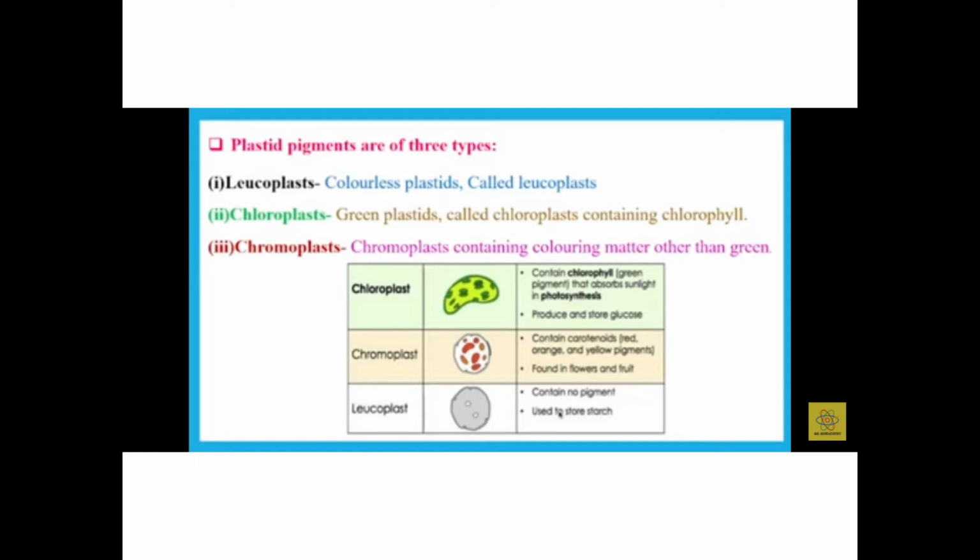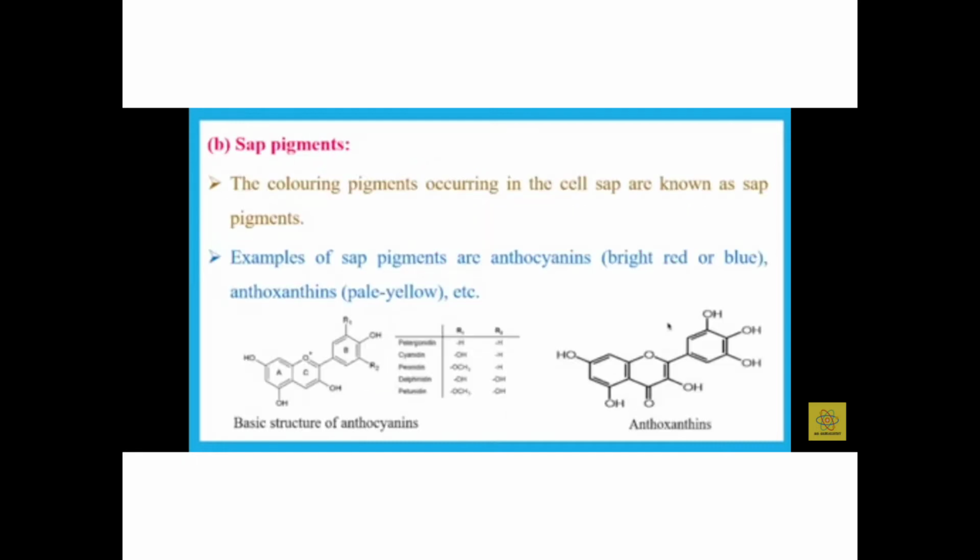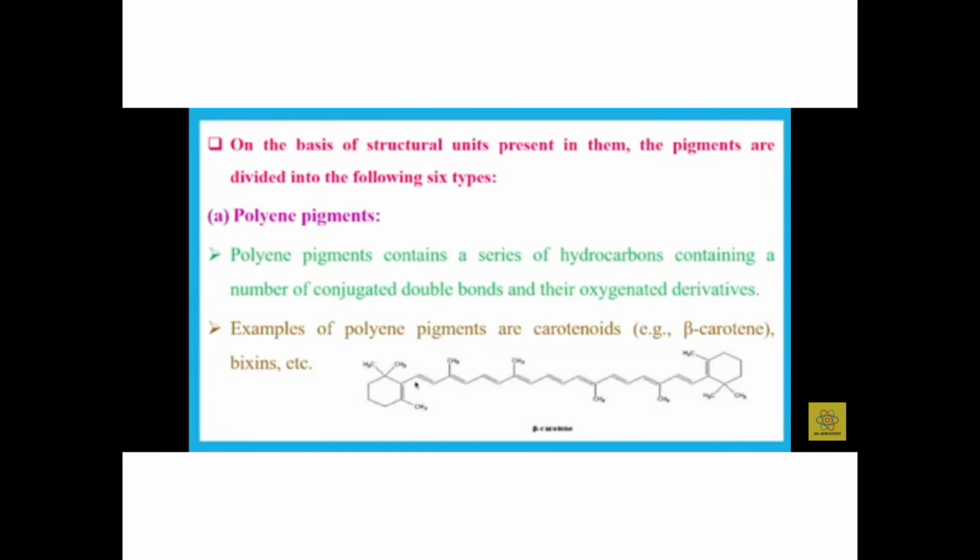Chloroplast. Green plastids called chloroplasts, containing chlorophyll. Chromoplast. Chromoplasts contain coloring matter other than green. B. Sap pigments. The coloring pigments occurring in the cell sap are known as sap pigments. Examples of sap pigments are anthocyanins, colored bright red or blue, and anthoxanthins, colored pale yellow, etc.